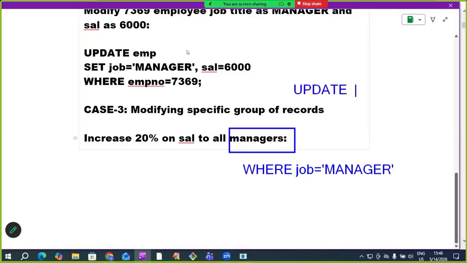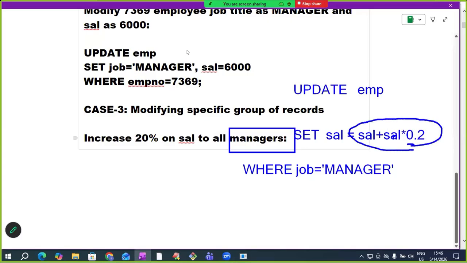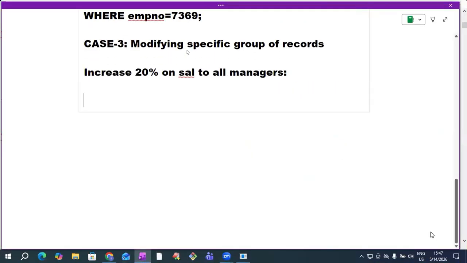Okay. Update. In which table we want to update? EMP. Set. Which column values we want to modify? Salary. Current salary plus 20% on salary, sir. Salary into 20 by 100 we can write, or salary into 0.2. Like this also we can. So, increase 20% on salary to all managers. What we need to write, sir?